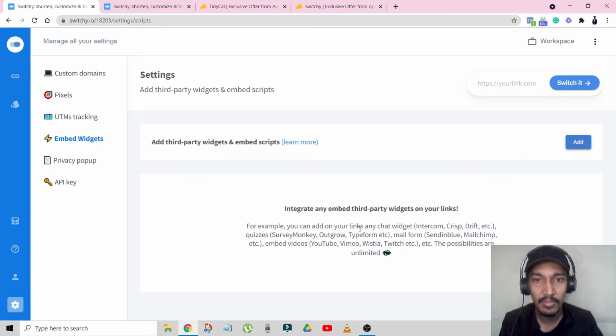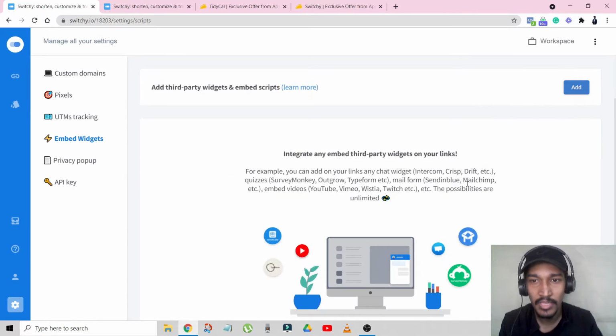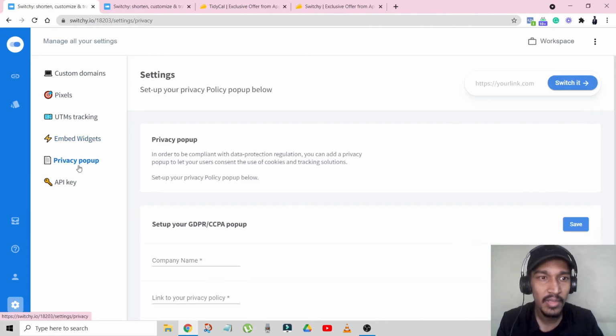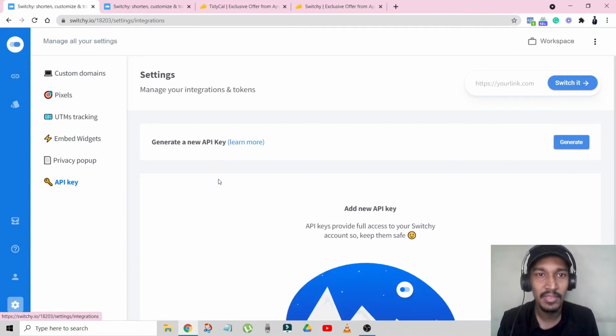Here it is again. For example, you can add on links any chat widget, Intercom, Crisp, Drift, etc., SurveyMonkey, Outgrow, Typeform, and all these things. So that's up to you if you want to embed some widgets. I have not done that personally. Pixels I'm going to do soon, but I have not done that. Then there is this privacy pop-up, which you can learn about, which I don't know about. And then there is a generate API key.